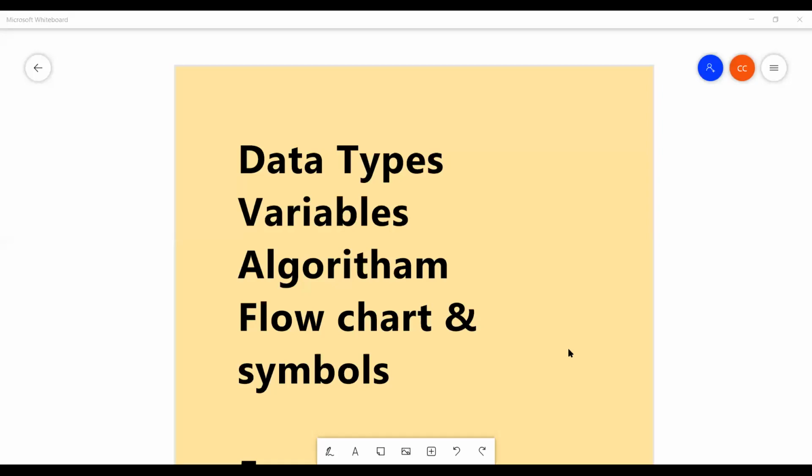Today I am going to discuss data types, variables, algorithms, flowcharts, and flowchart symbols. And I will explain 5 programs. Okay. Data types. Last class I already discussed variables, how to declare a variable, what is a variable, how to initialize a variable, algorithms, flowcharts, and its symbols.